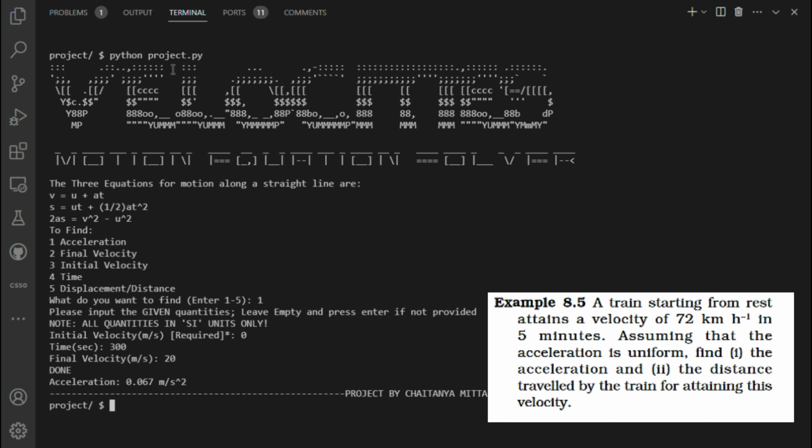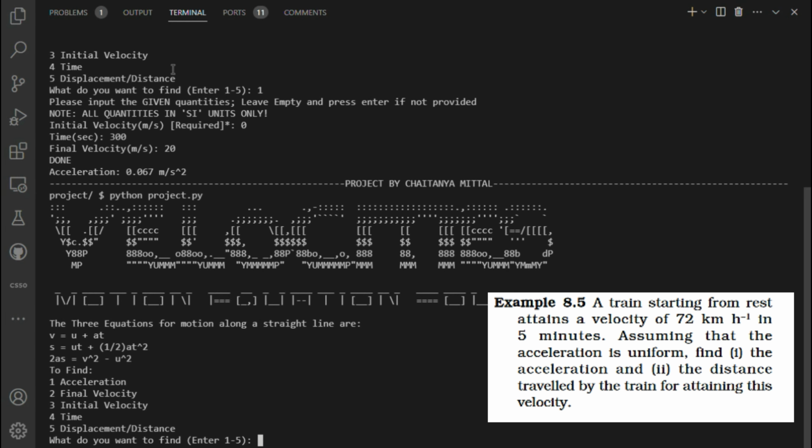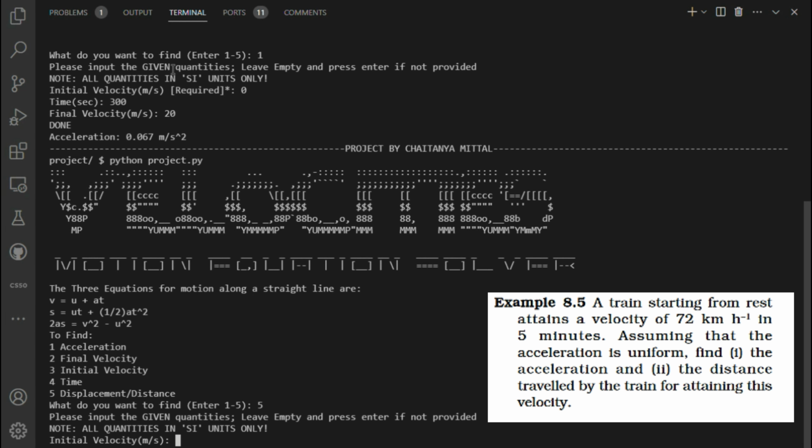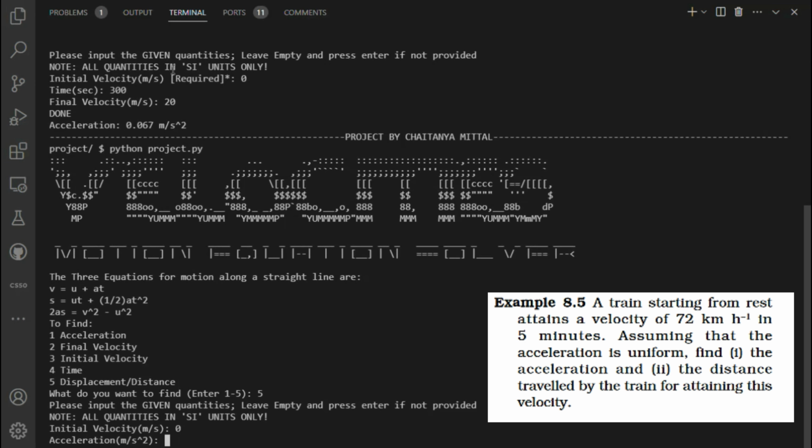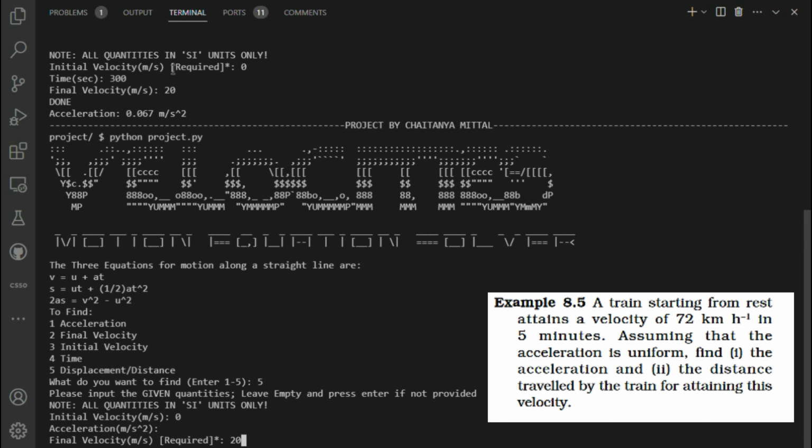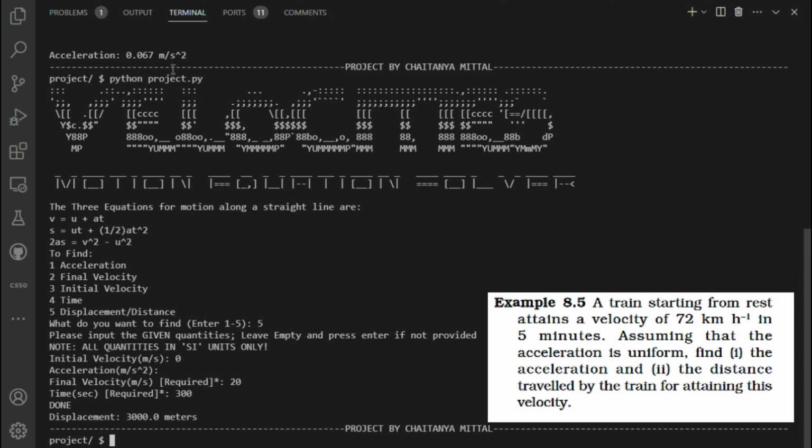And you can see the tool provides the accurate answer. Similarly, we can solve for distance. Providing the given quantities only, we get 3000 meters, which is the same as 3 kilometers.